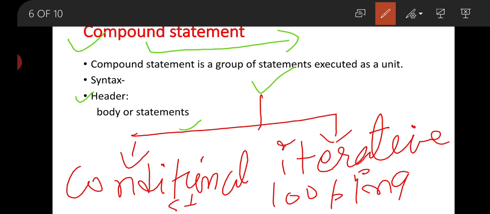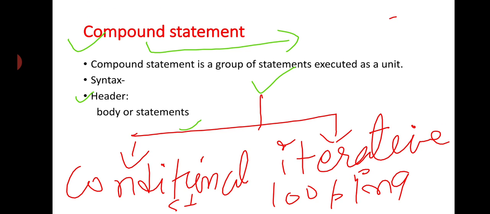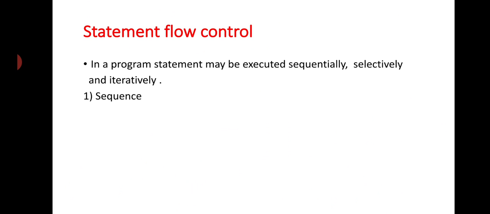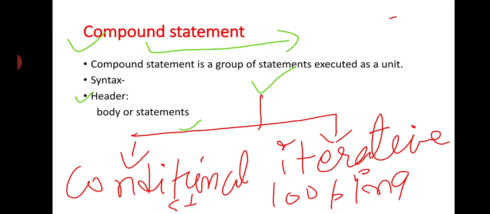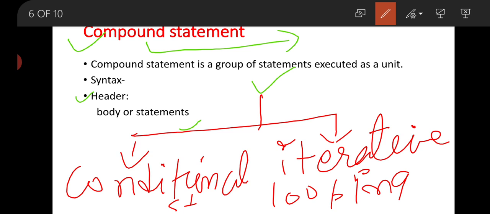Both are examples of compound statements. Now we are going to see about statement flow control. Here, if we look at the compound statement example, you can see that if A is greater than B,